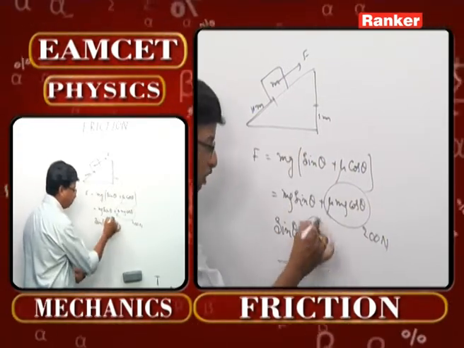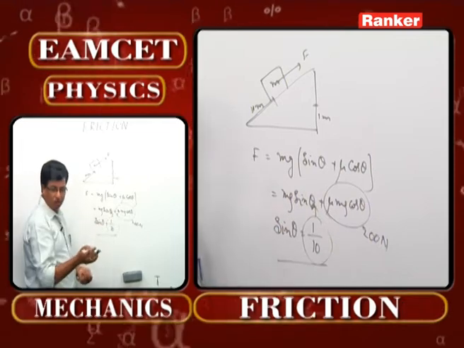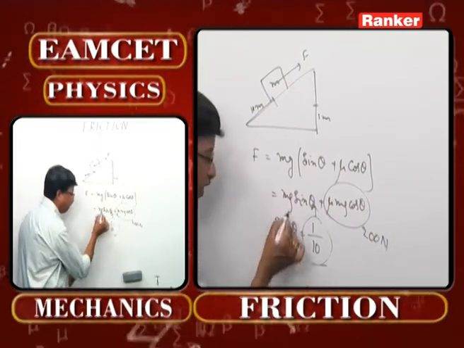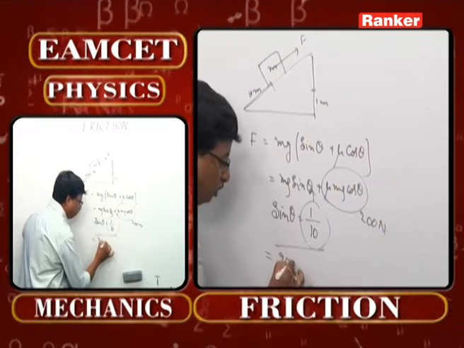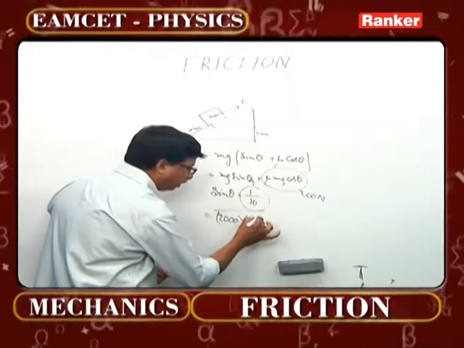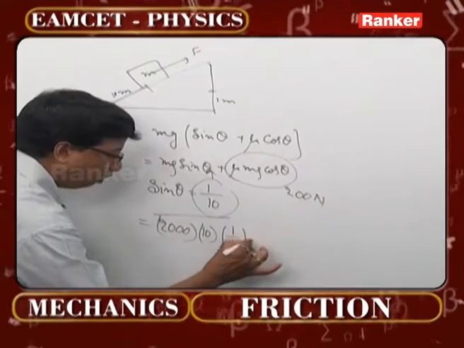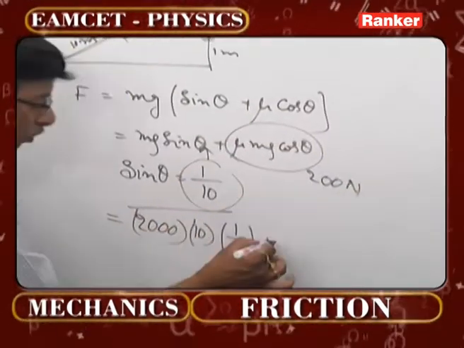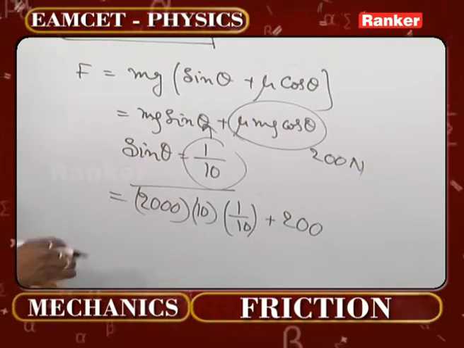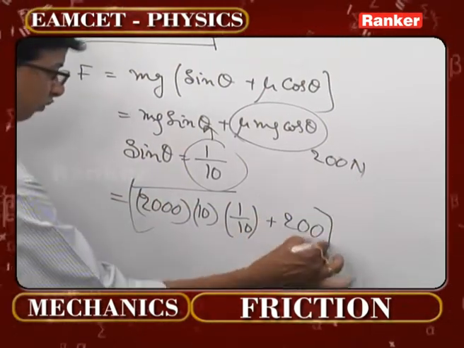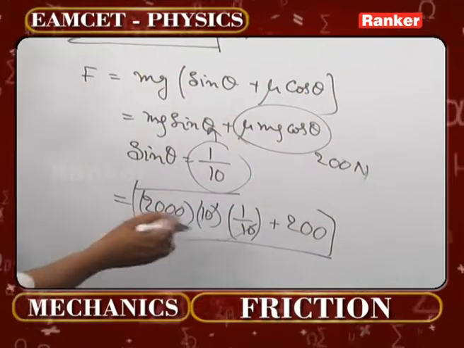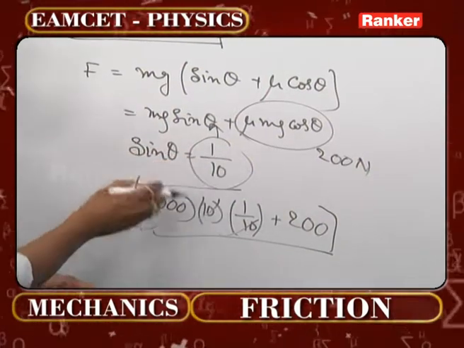Now naturally you can substitute that value here. And of course mass is given as 2000. So what can we write? m is 2000 into g, that is 10, and once again sine theta is 1 by 10, plus the force of friction that is given, 200 Newton directly. Whatever effective value you are getting, check that one here.